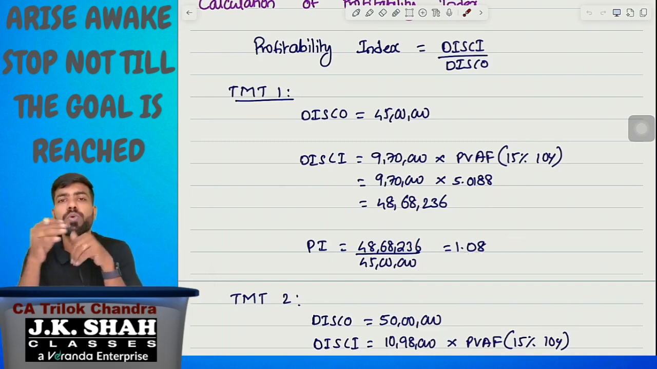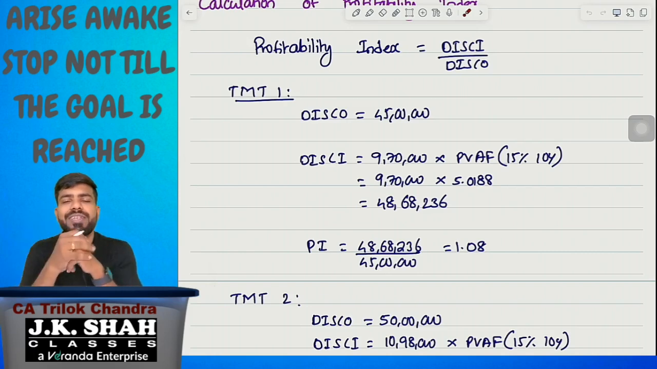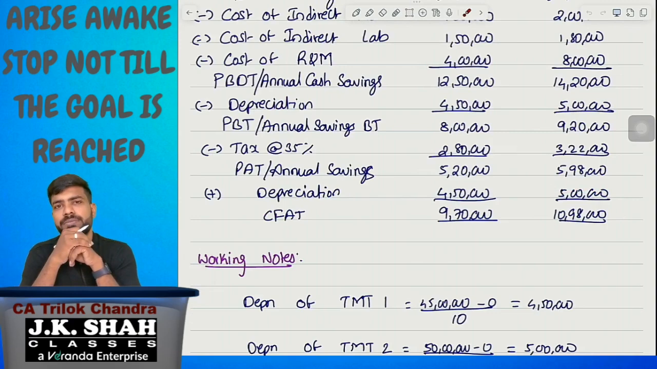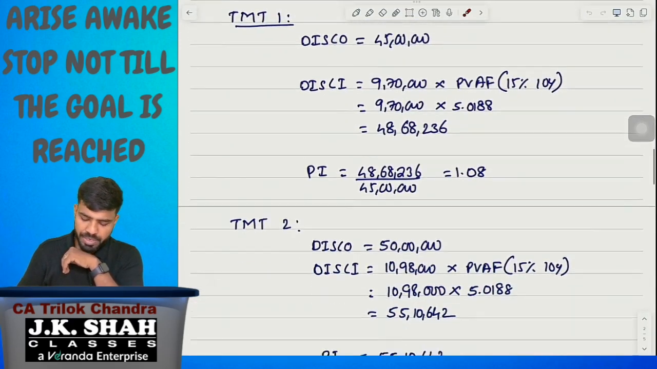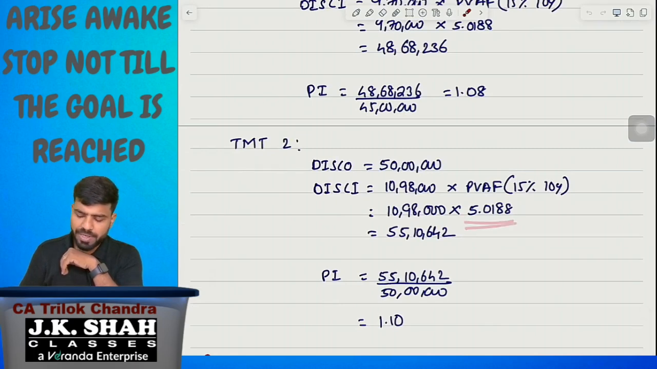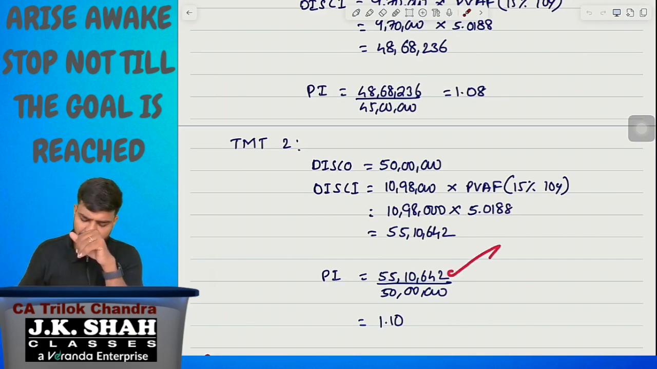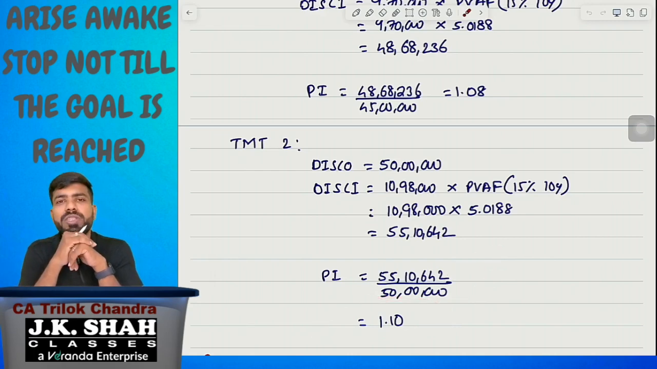When it comes to TMT2, listen. You just look at me, you will understand. TMT2, what is the DISCO? 50 lakhs. They are investing 50 lakhs. DISCI: every year we are going to get 10,98,000 for 10 years. We need to discount using 15%. So 10,98,000 into 5.0188, you will be getting 55,10,642. That is DISCI. So DISCI divided by DISCO, 55,10,642 divided by 50 lakhs, you will be getting 1.10. Are you understanding?